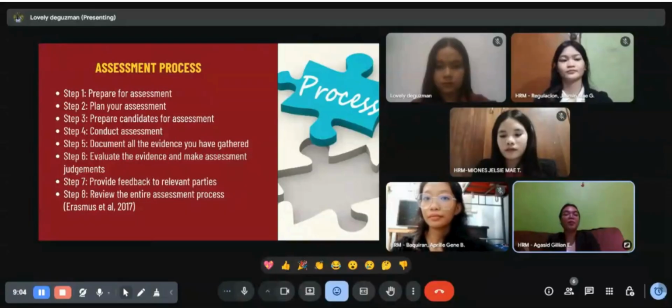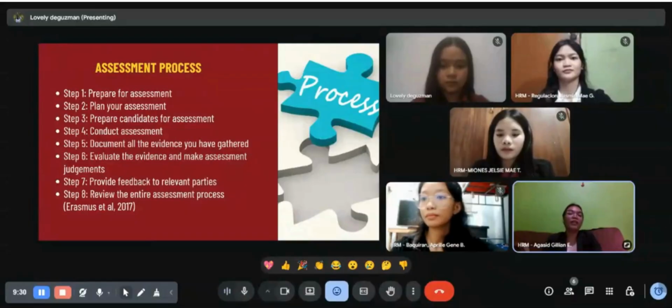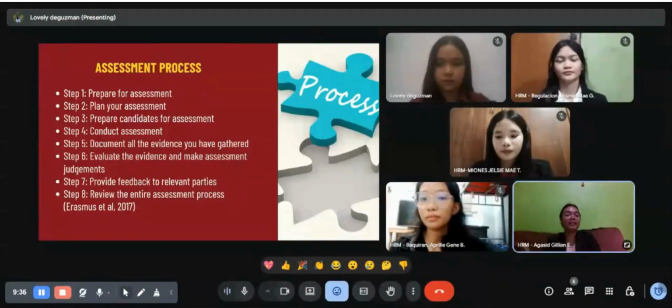In step 7, provide feedback to the relevant parties. So you need to give comments and advice to tell the learners what they did well or what they need to improve. And last step is to review the entire assessment process. So according to, again, Erasmus 2017, reflect on the overall process, what went well and what challenges came up, and what improvements can be made next time. So this step will ensure continuous improvements in how the assessments are conducted.